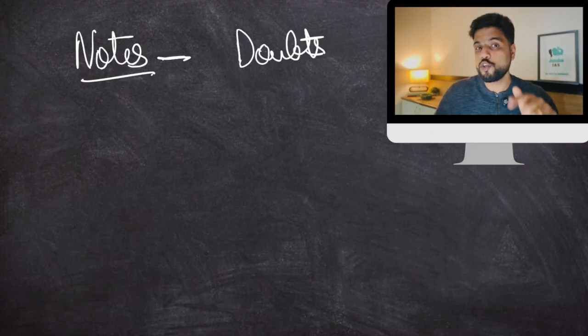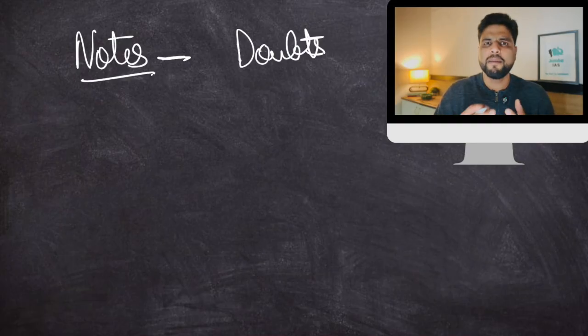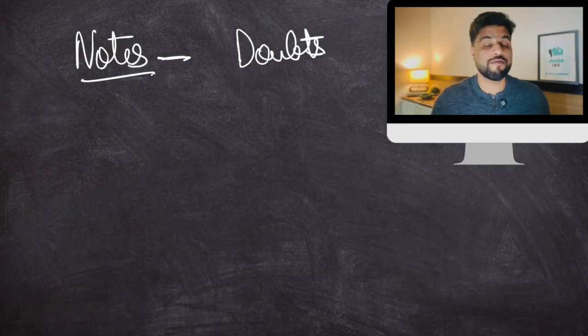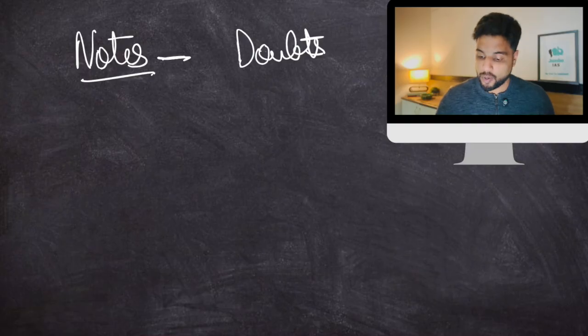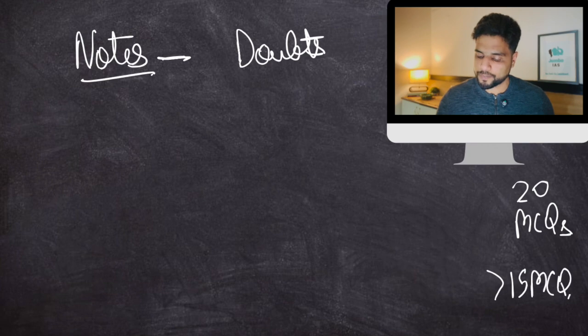Because in economics, UPSC is now focused more on conceptual clarity rather than basic trivia. Yes, they are moving away from basic facts and towards conceptual clarity. And the past year was very dynamic as far as economics, international economics, is concerned. So there are bound to be many questions. 20 MCQs can be from economics, but more than 15 MCQs would be from economics. So you have to master this subject somehow.